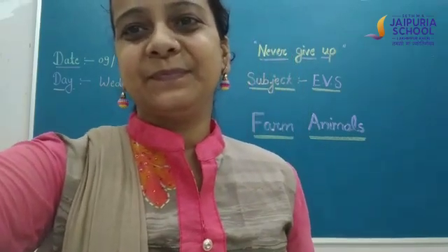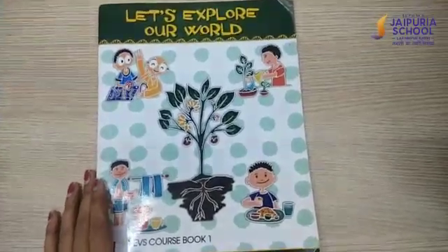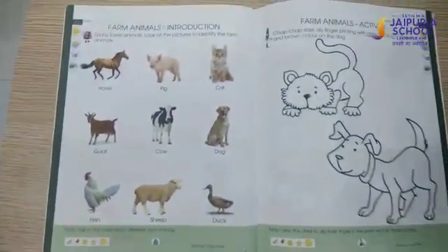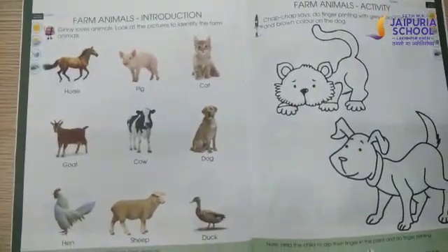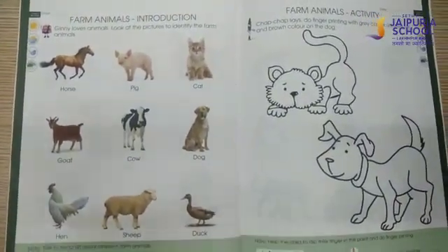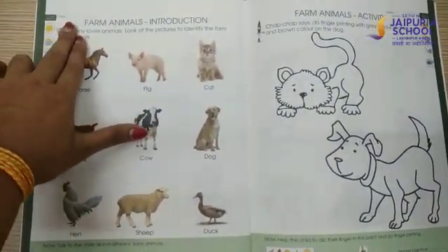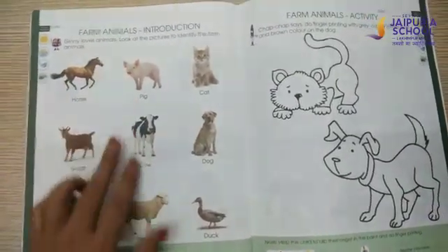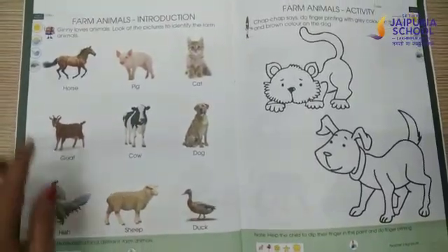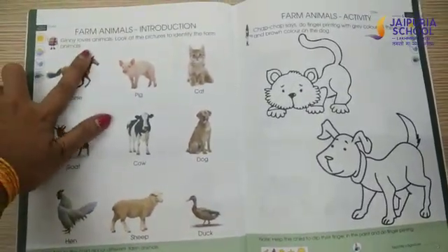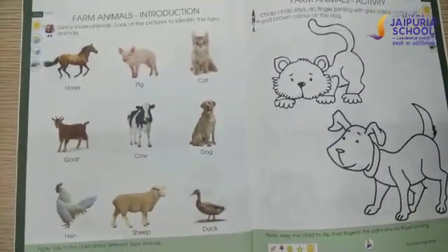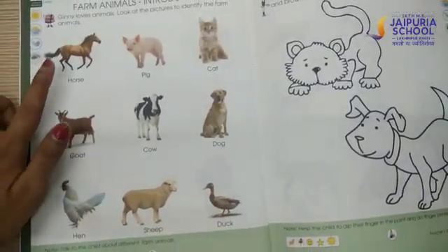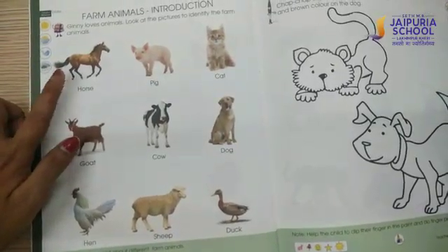Okay? Now students, take out your EVS book and open page number 44. First, you have to mention here today's date and its introduction of farm animals. Guinea loves animals. Look at the pictures to identify the farm animals. Now we will see here which animals are there.